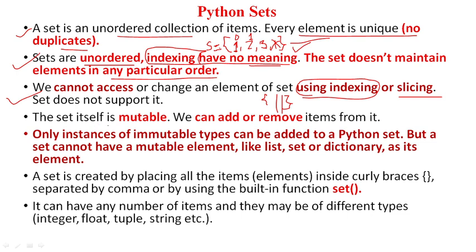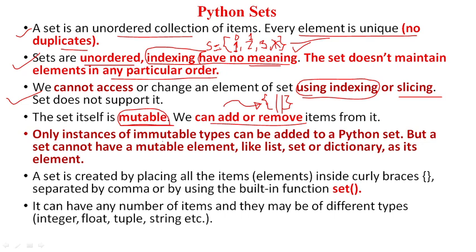The set is a mutable object. Mutable means we can change the set. It means that we can add an element or delete an element without any problem. Mutable means changeable. We can change the element whenever we want.